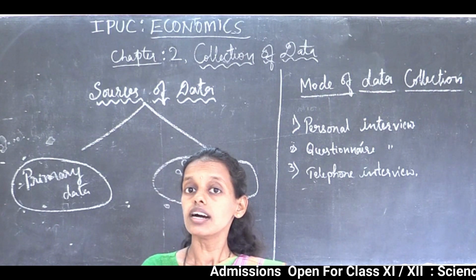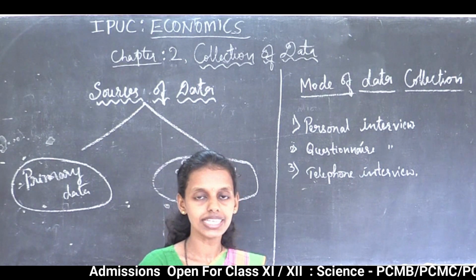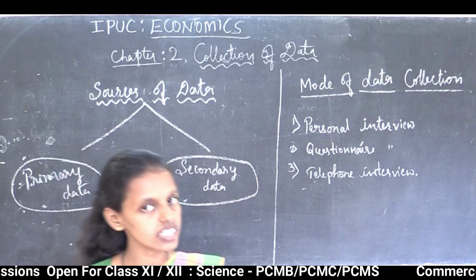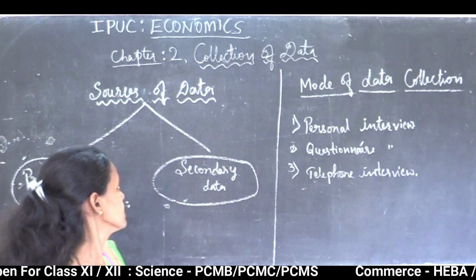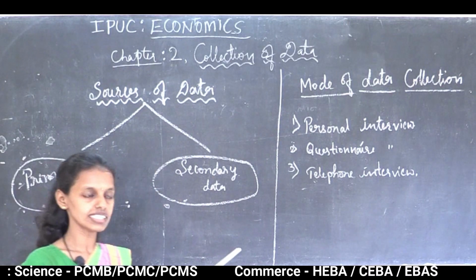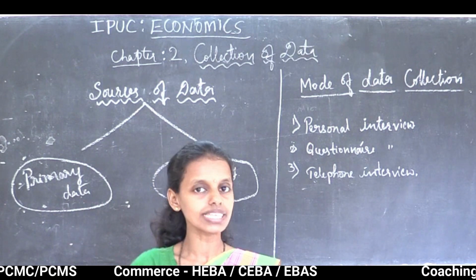So there are some sources of data. Most probably we are going to study two sources of data. First one is primary data and second one is secondary data. Let us see the sources of data. Sources of data is nothing but, students, how to collect the data, from where to collect the data.